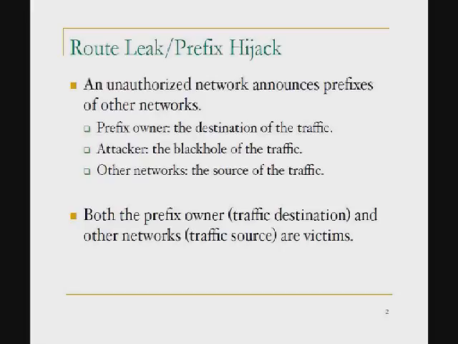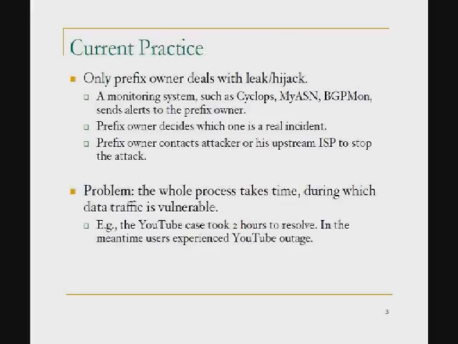If a route leak or prefix hijack happens, the victim is really not only the prefix owner, but also the source networks who actually send traffic to the prefix. They also suffer from this route leak. The current practice is, however, that only the prefix owner deals with prefix hijacking or route leaks. As a prefix owner, I cannot see what happens on the internet because BGP doesn't tell me.